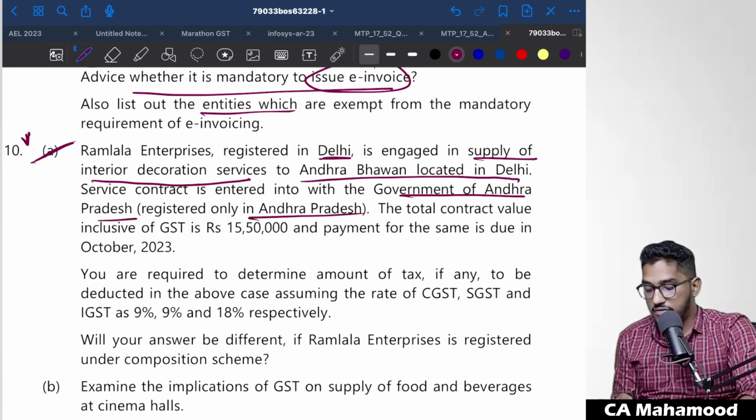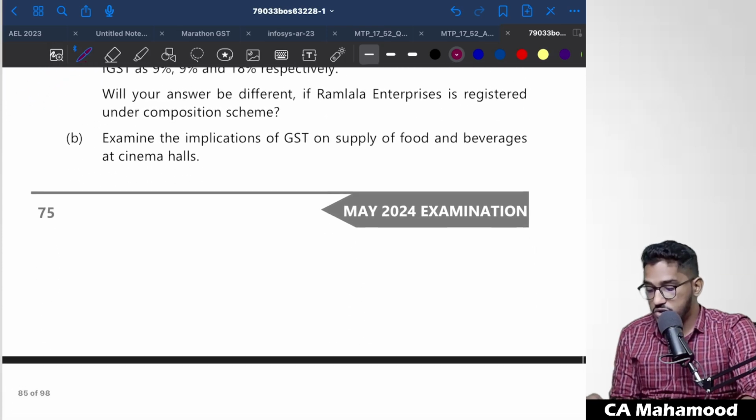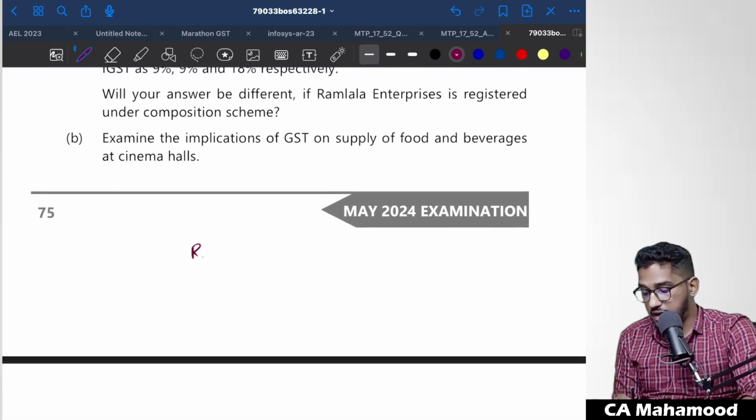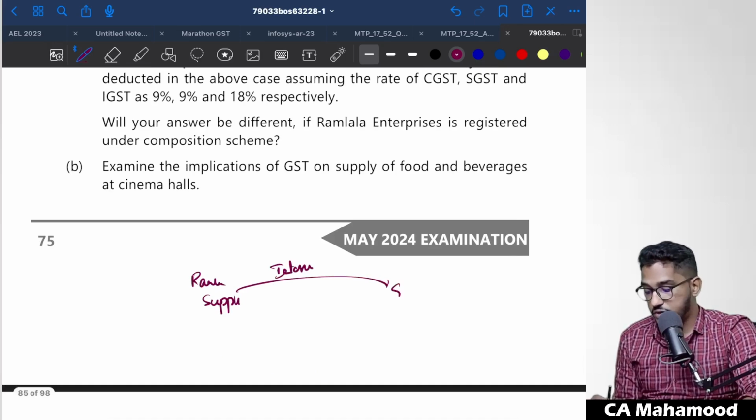The total contract value inclusive of GST is 15,50,000 and payment for the same is due in October 2023. So what are the facts of the case? There is an entity, Ramlala Enterprises. This is the supplier. They are providing interior services to the government of Andhra Pradesh.